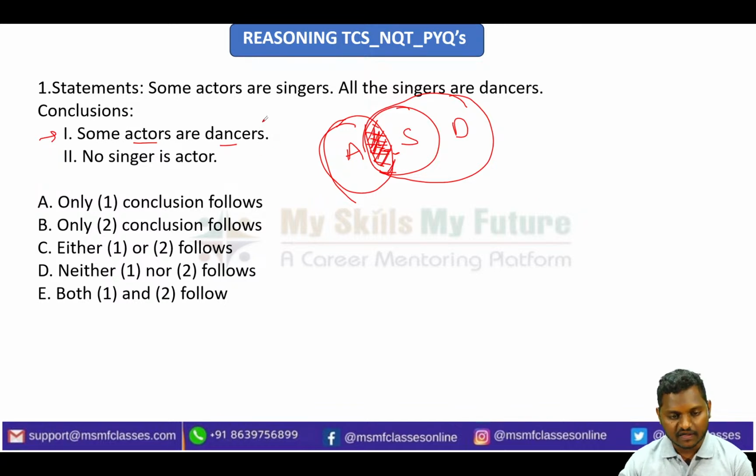So I can say the first conclusion follows. Okay, very simple. First conclusion follows, right? Second conclusion, just here: no singer is an actor. By the time I'm just seeing the statement, it is starting with no. Simply I will just put it as a cross. So I don't read the entire statement also. Why? There is a simple reason for that.